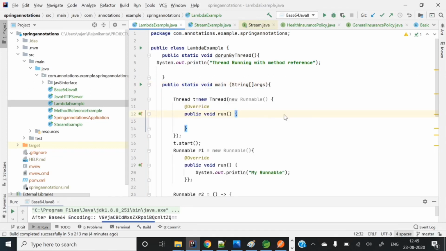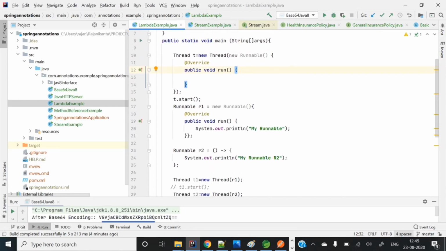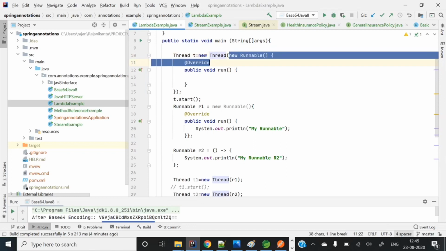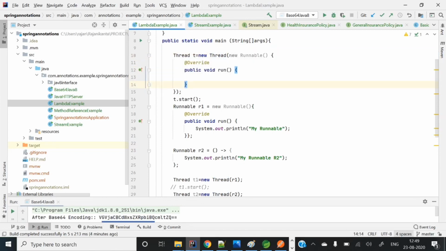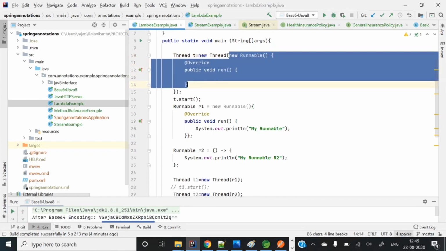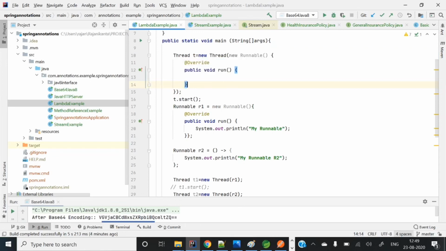I'm creating a thread: Thread t equal to new Thread. I'm passing a runnable object, which is in anonymous inner class format, right? So I'm passing an anonymous inner class object, new Runnable, this one, and here I am starting that thread.